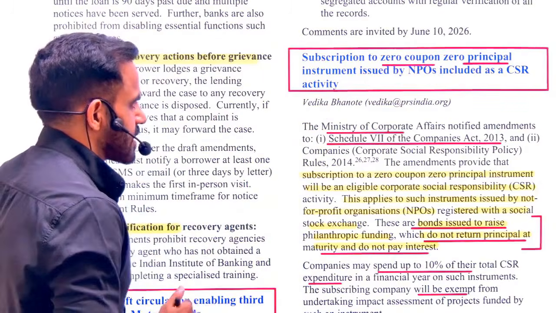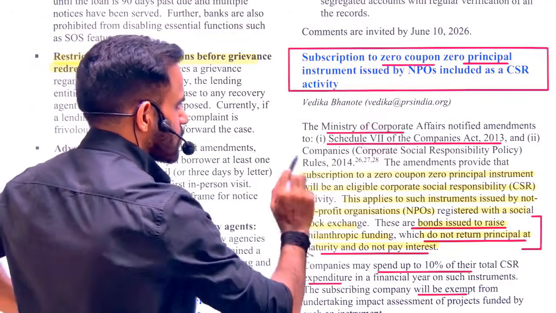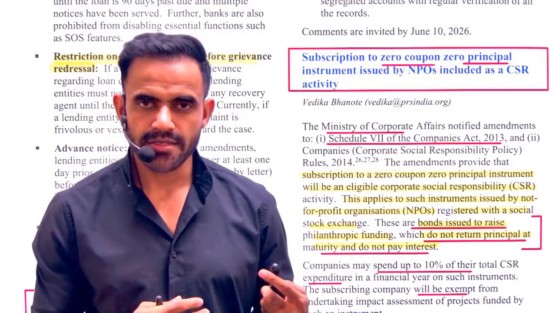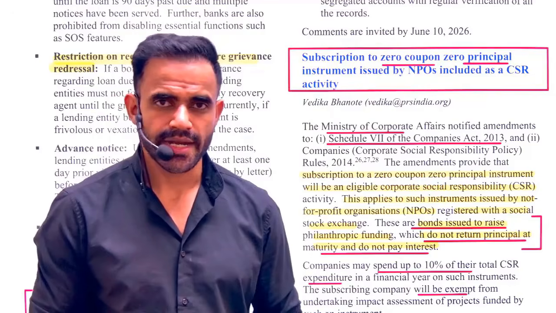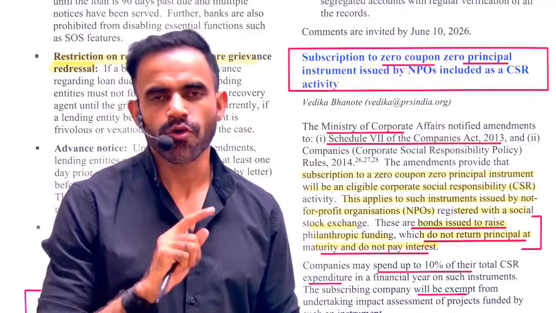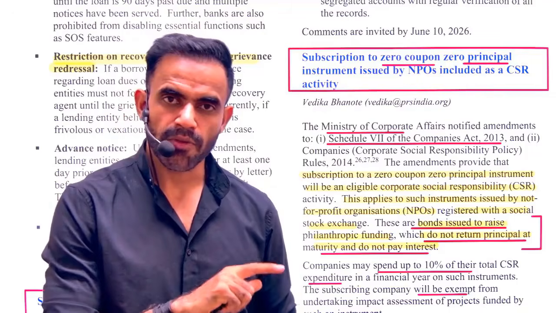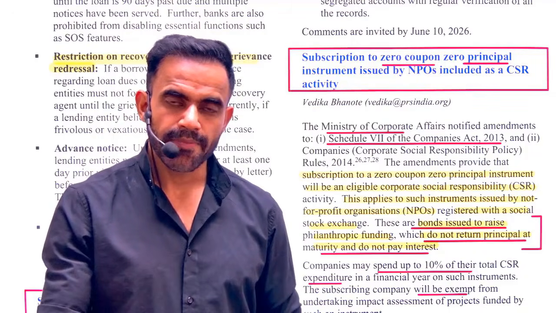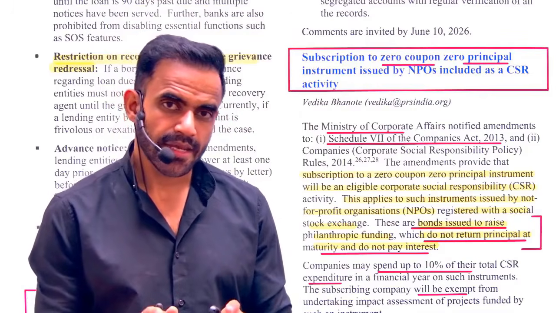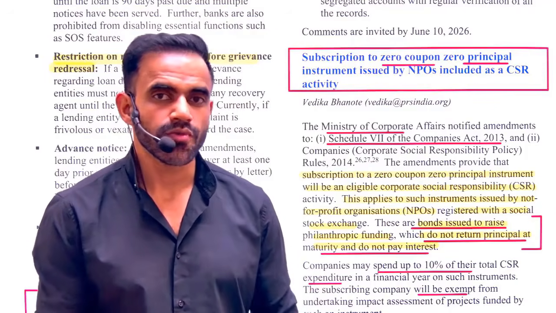Now let's have a look at this. The Ministry of Corporate Affairs amended the 7th Schedule. Now from an exam perspective, two important things are there. One, the examiner can swap the ministry, saying that, let's say, the Ministry of Finance has issued these guidelines. No, the Companies Act itself is regulated through the Ministry of Corporate Affairs. If you want to register a new company, you need to register as per the provisions of the Companies Act, and that is implemented through the MCA, that is the Ministry of Corporate Affairs. Second thing, the examiner can simply ask the schedule as well. The activities are mentioned in the 7th Schedule of the Companies Act.